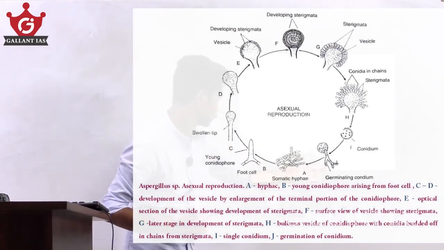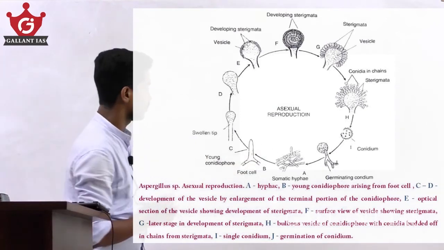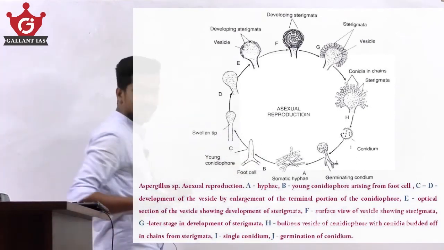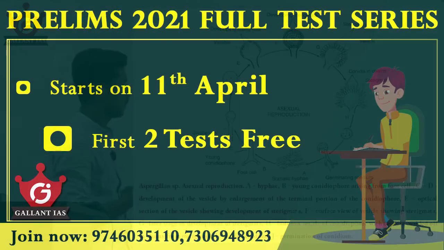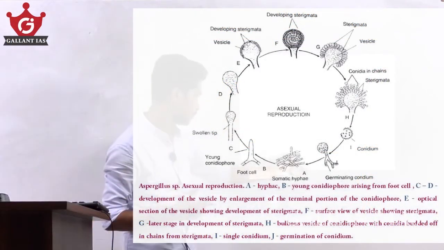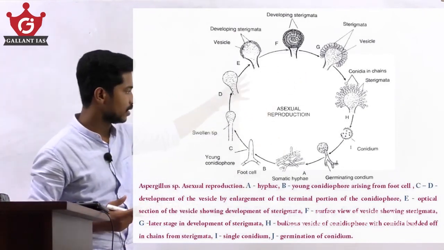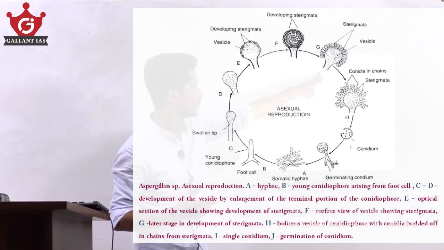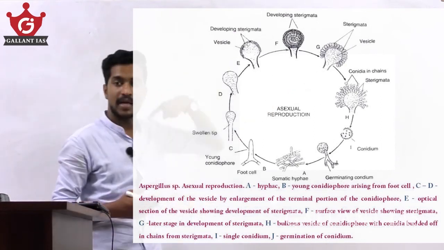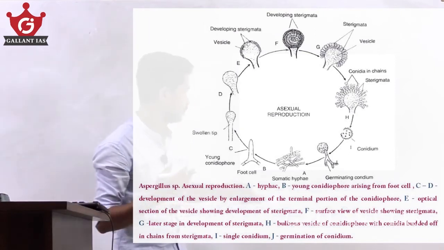Figure E shows the optical section of the vesicle showing development of sterigmata. Sterigmata develop on the surface of the vesicle, and there are primary and secondary sterigmata. Figure F shows the surface view of the vesicle showing the sterigmata.